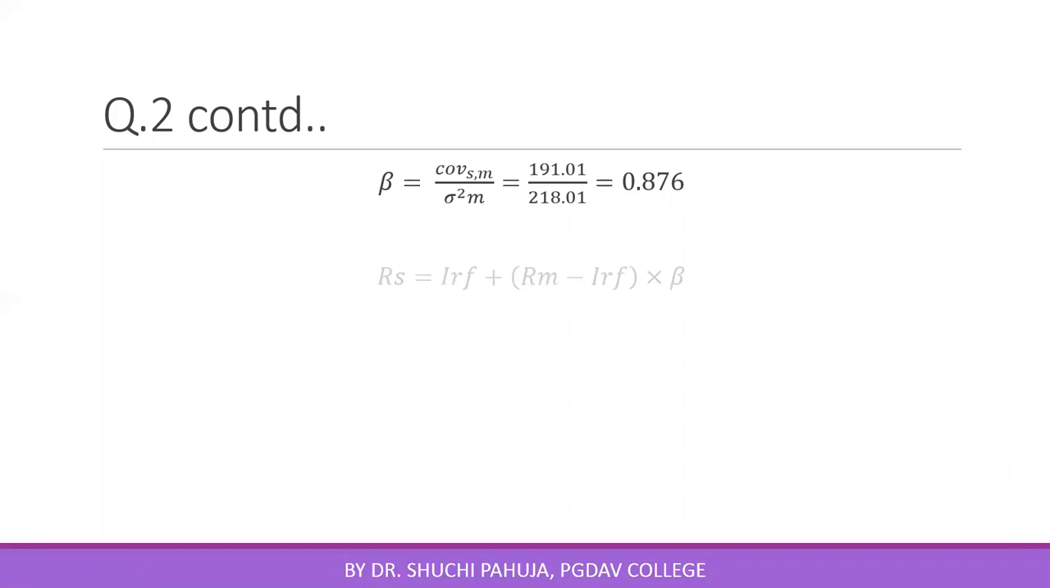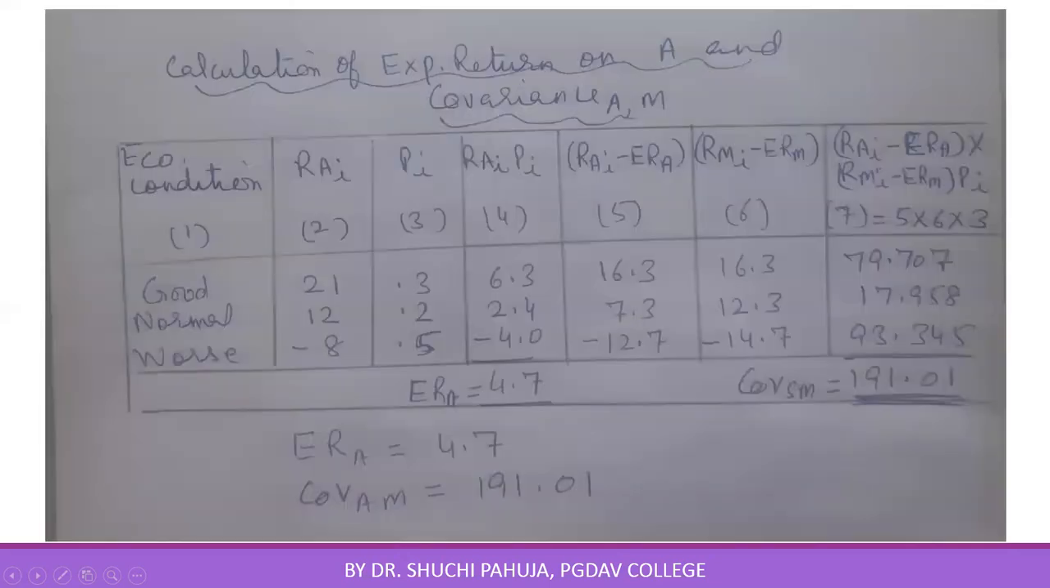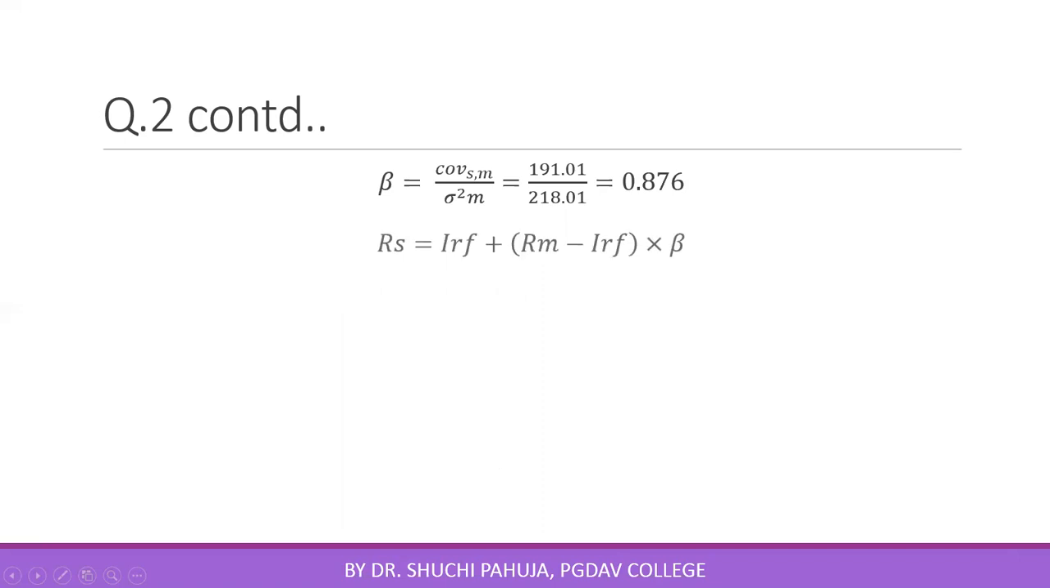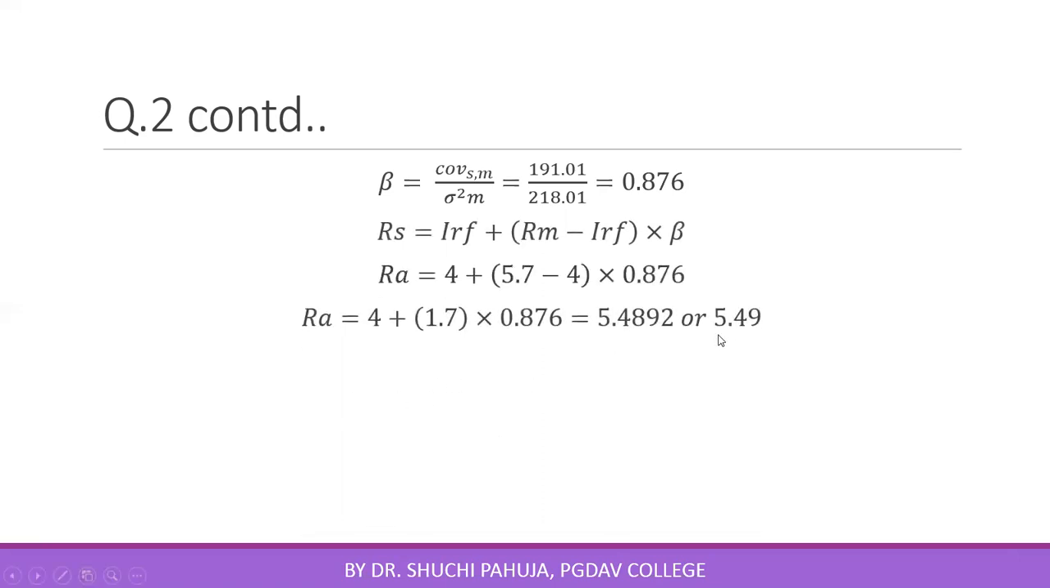Use this beta factor in CAPM equation and calculate fair price of security A or expected return as per CAPM equation. This is coming out to be 5.49% approximately. See, we have calculated expected return of the security. This is 4.7%, and fair price or expected return as per CAPM equation, this is 5.49.